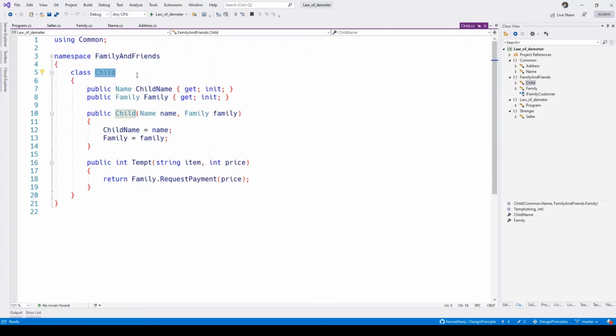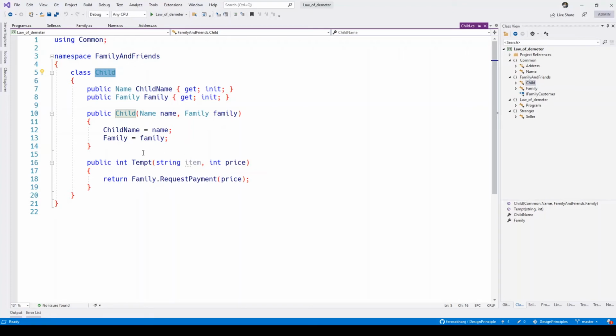The child has the name of the child and the family the child is attached to, and the child has one method called tempt. You can give an item and a price and then you can tempt the child to buy it. You can see already Visual Studio marks this as gray because this item is not being used.